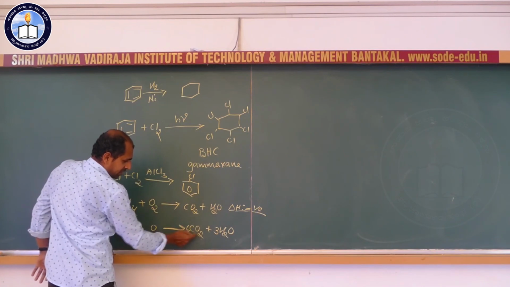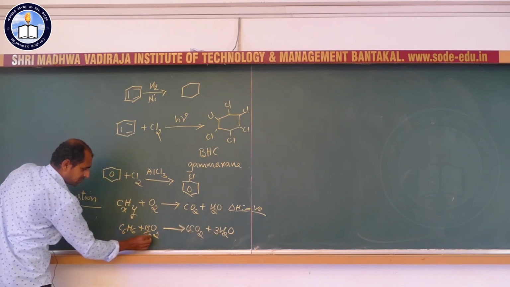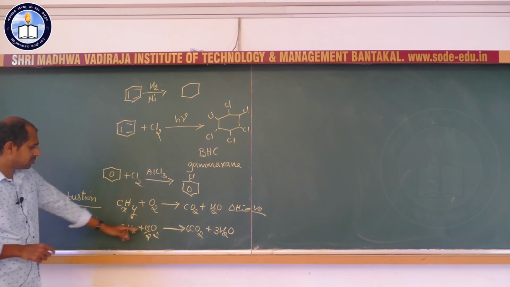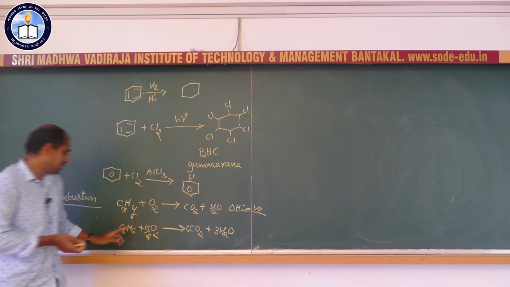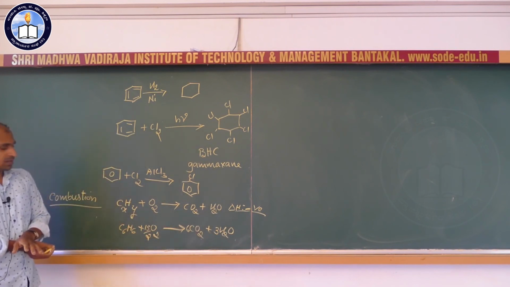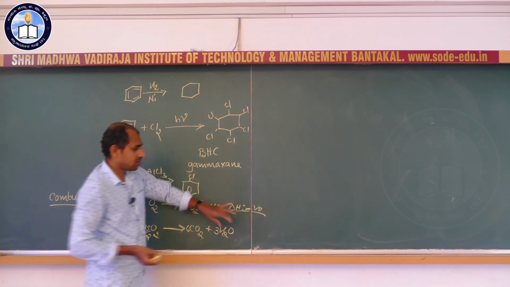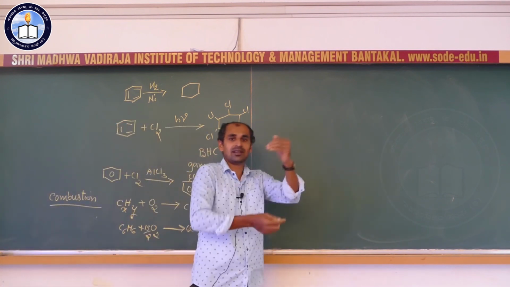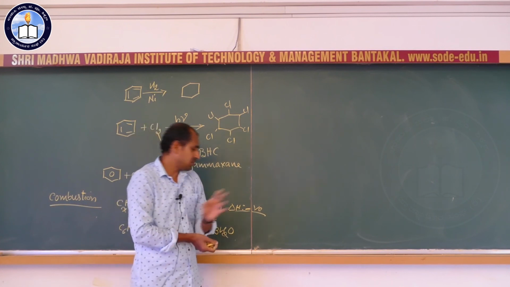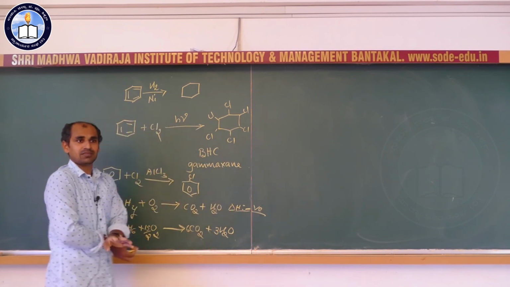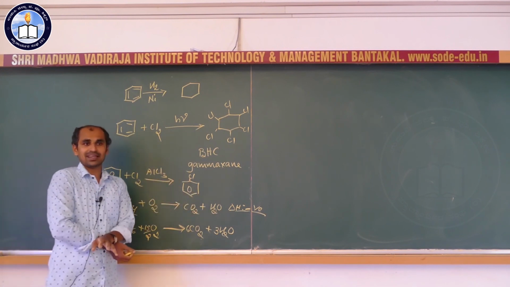Now on the right hand side 12 plus 3, that is 15 oxygen atoms; the left hand side has only 2, so to balance I should put 15 by 2. This is the balanced equation for combustion of benzene. Not only benzene, all other hydrocarbons also undergo combustion with oxygen to give lots of energy.